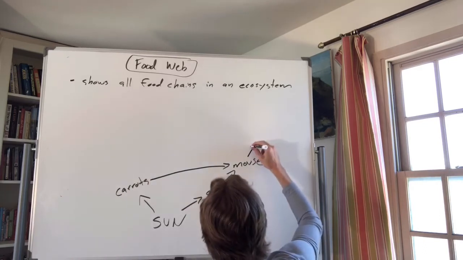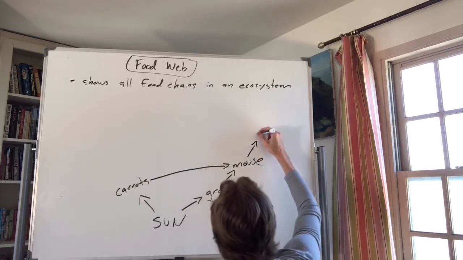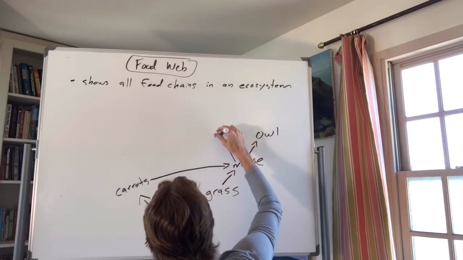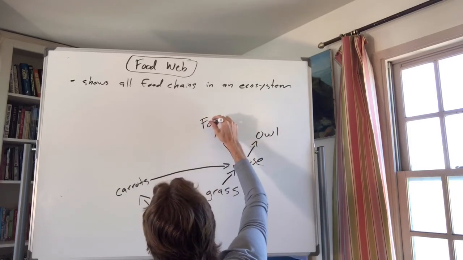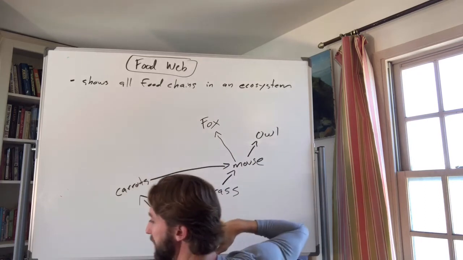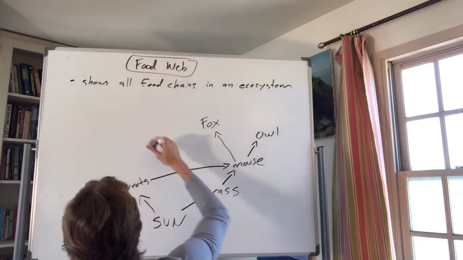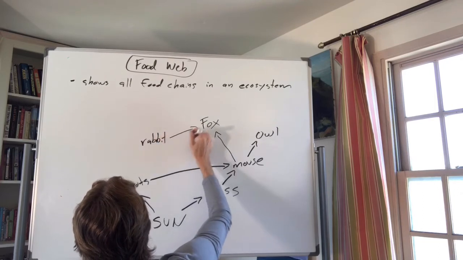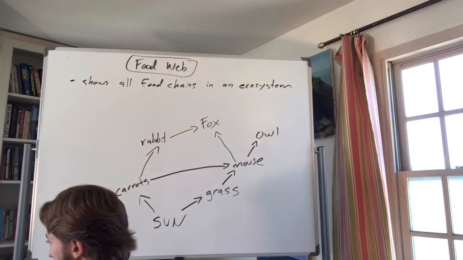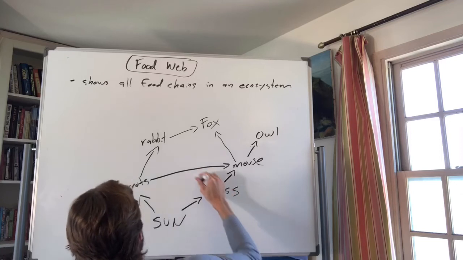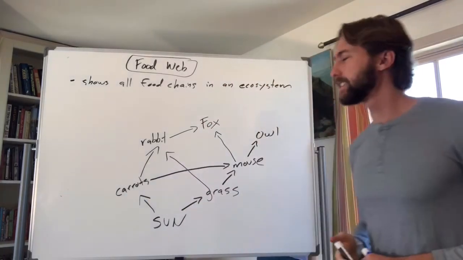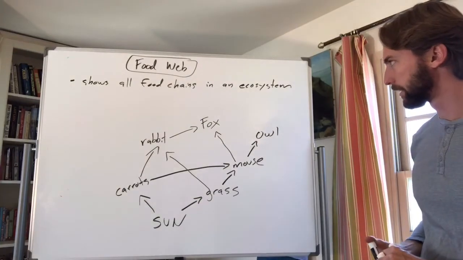Maybe the mouse is eaten by an owl. Maybe the mouse is also eaten by a fox. And maybe the fox doesn't just eat the mouse, maybe it eats a rabbit. Right? And maybe a rabbit gets its energy from carrots. Right? Maybe a rabbit also eats grass, right? So you'll notice here, we've got lots of food chains here. Okay, these show all the food chains.